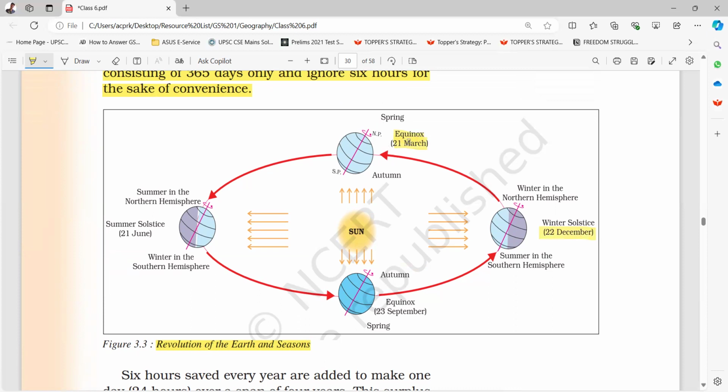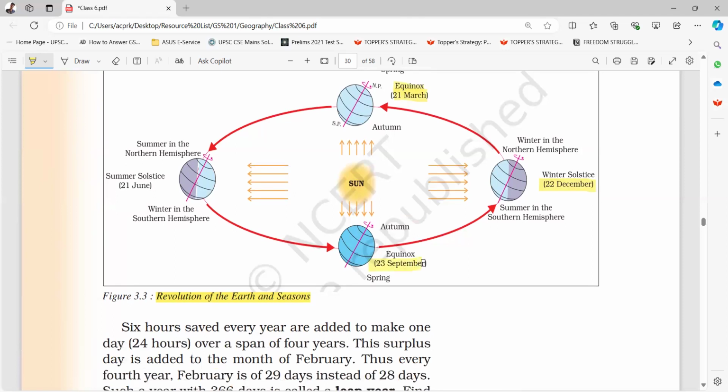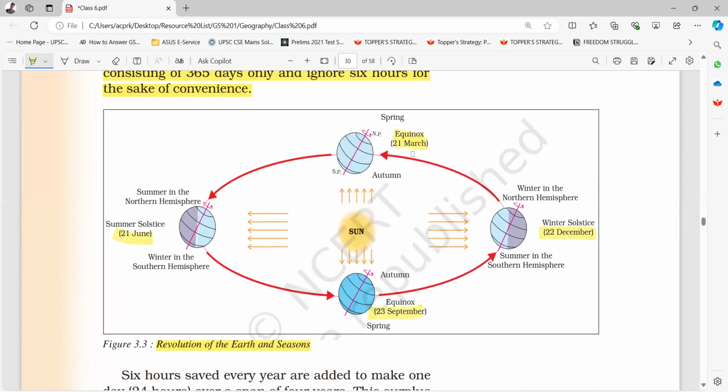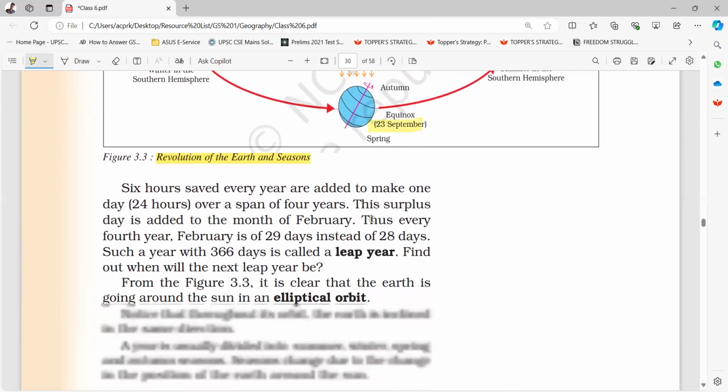Equinox, 21st March: spring in the northern hemisphere, autumn in the southern hemisphere. Equinox, 23rd September: autumn in the northern hemisphere, spring in the southern hemisphere. Summer solstice, June 21st: summer in the northern hemisphere, winter in the southern hemisphere. So, winter solstice 22nd December, summer solstice 21st June, equinox 21st March and 23rd September.